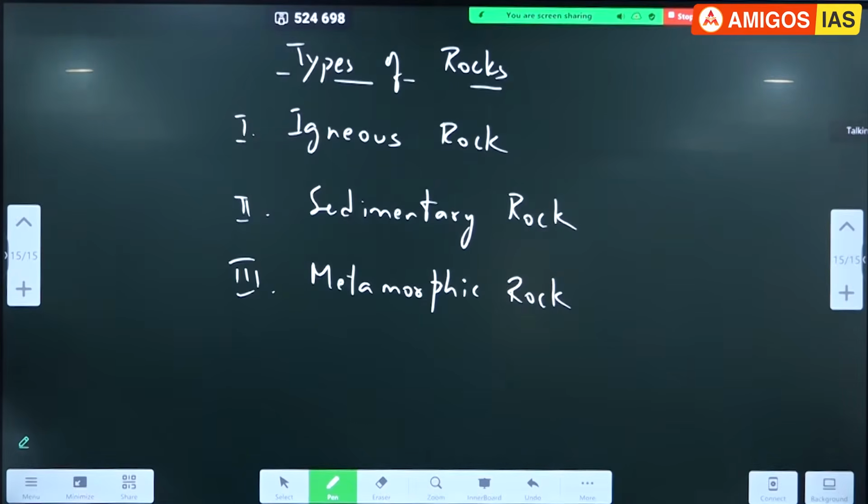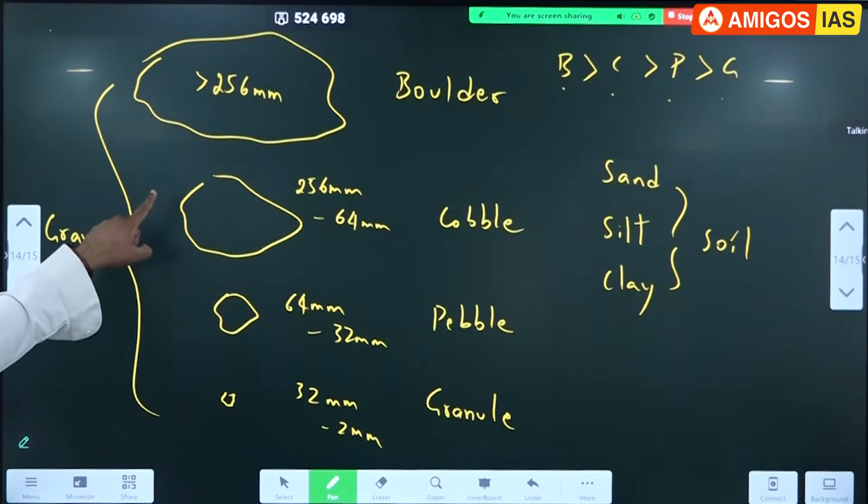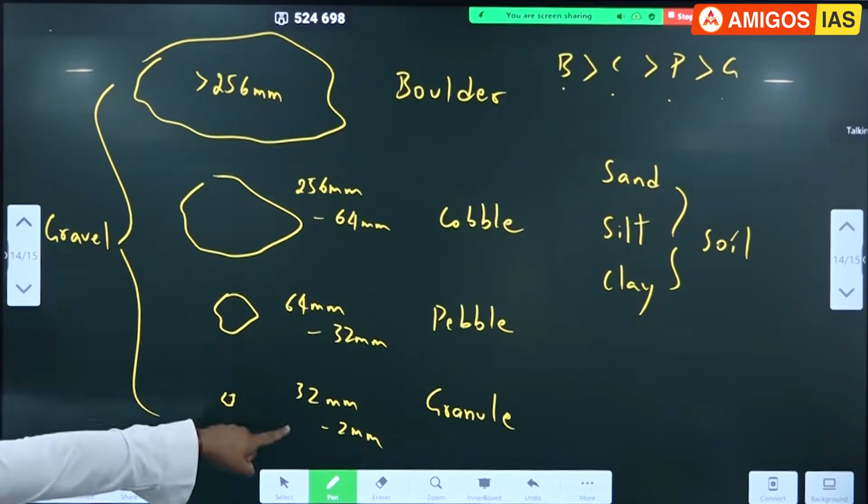Which one? Yeah, that is based on size. Remember, I have written size in mm. I have written that size also.